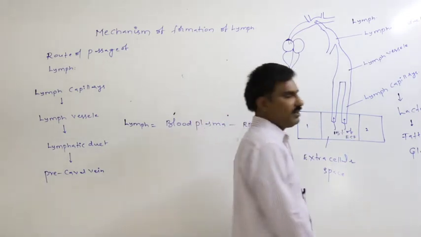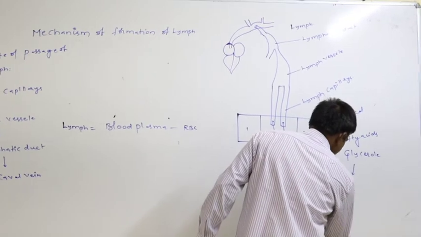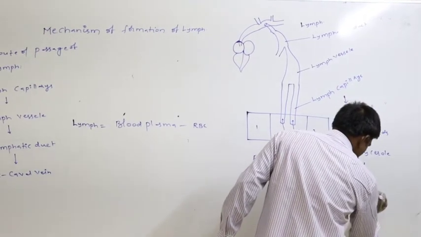That fatty acids and glycerol are finally converted into chylomicrons.